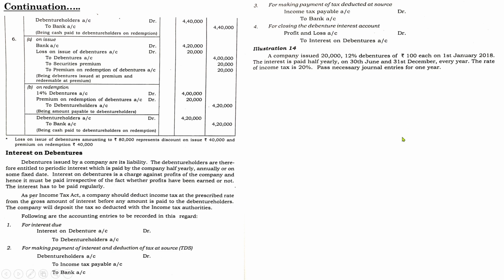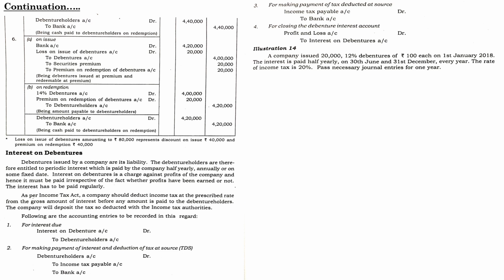So in a year, with 2 half yearly situations, the company is paying the interest 2 times, so you have to repeat these entries 2 times. Questions relating to interest on debentures are basically on the basis of date, so you have to be very cautious regarding the dates given in the question.